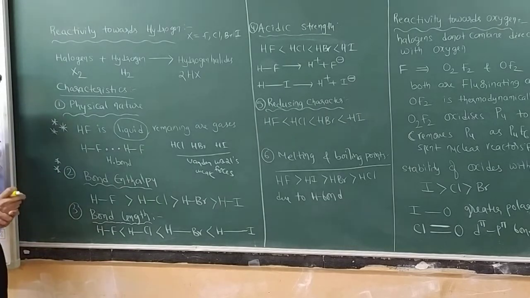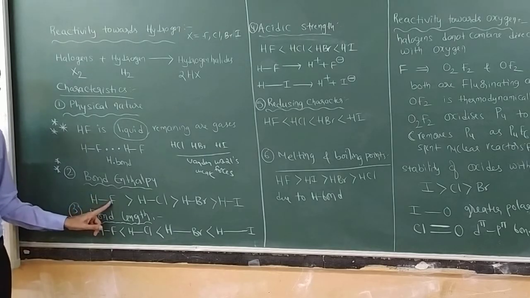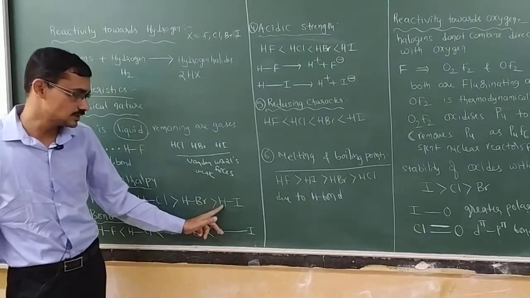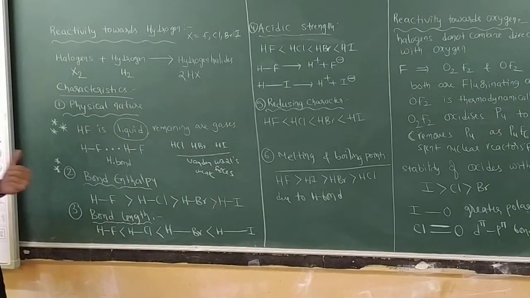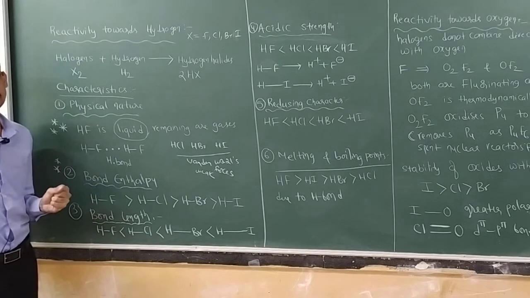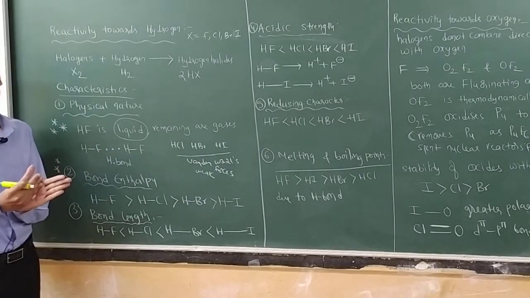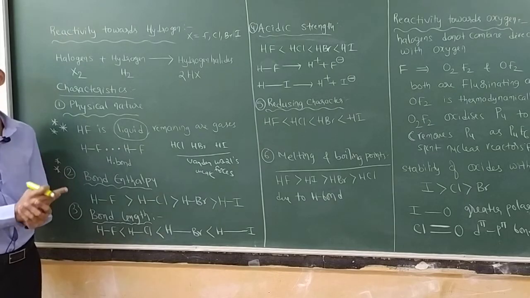Next, bond enthalpy. The bond energy between hydrogen and fluorine is very strong when you compare with hydrogen and iodine. What is the reason? Because hydrogen and fluorine are small in size, they come near, and the bonding depends upon the nuclear forces.